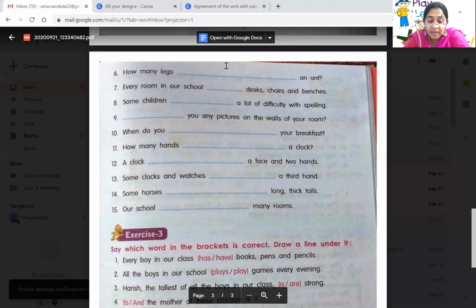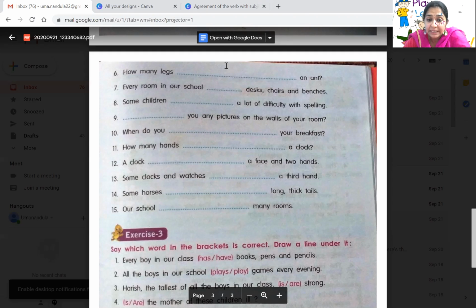Okay. And seventh one, every room in our school dash desks, chairs and benches. Every room in our school is singular, so every room in our school has desks, chairs and benches. That way. Eighth one, some children dash a lot of difficulty with spelling. Some children have a lot of difficulty with spelling.